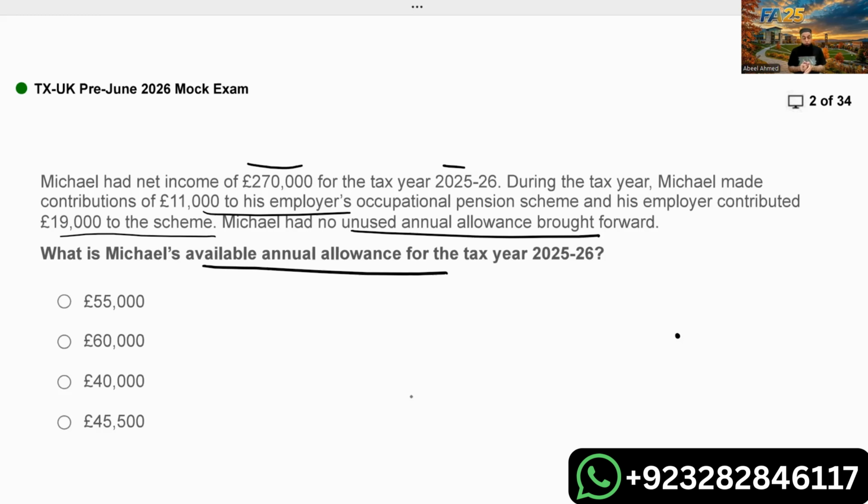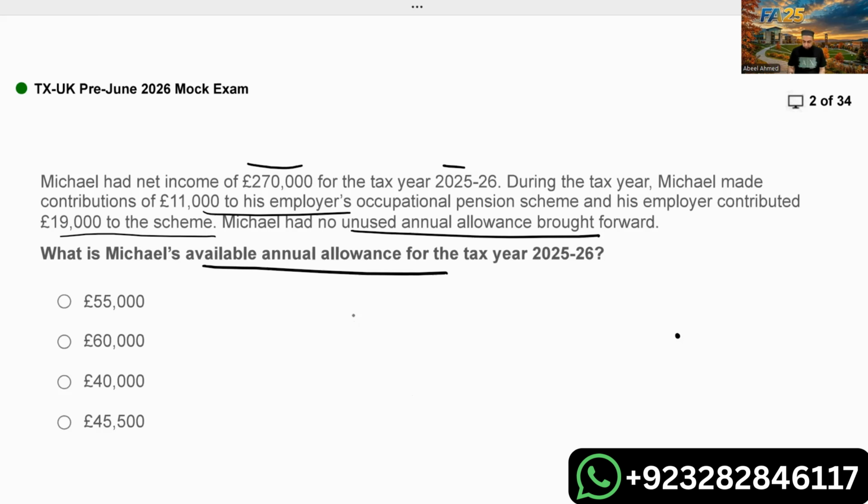First of all, students, you should try to understand what exactly they're asking. If I ask you what comes after Saturday, and instead of Sunday you reply Friday, how can I give you marks? I will not give you marks. Let's focus on this. They're asking how much annual allowance limit is available to Michael.